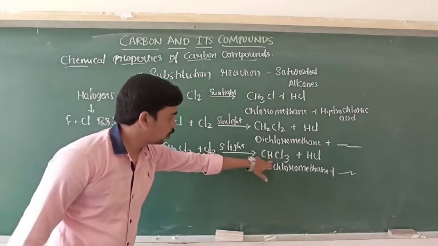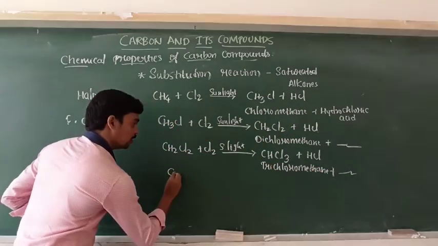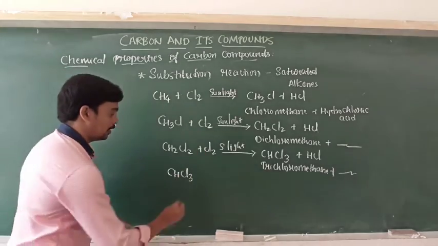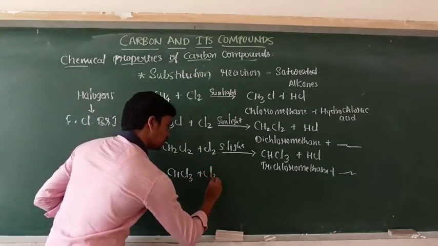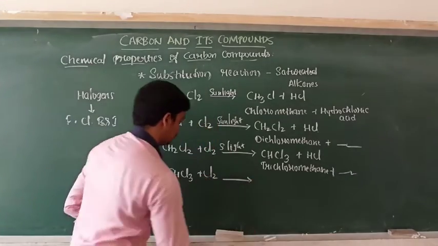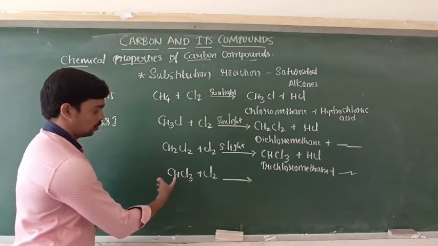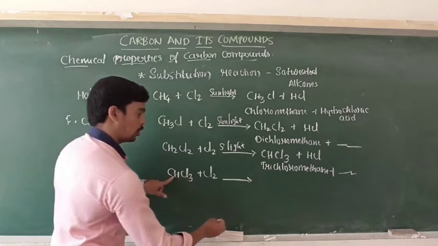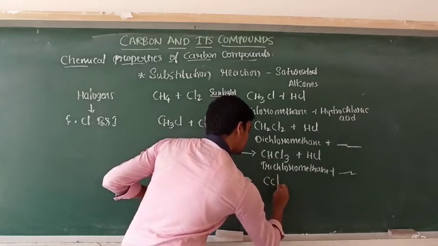And here trichloromethane, CHCl3, again undergoes substitution reaction with chlorine in the presence of sunlight. Here only one hydrogen is there. Again this hydrogen is also replaced by chlorine, and it becomes CCl4.